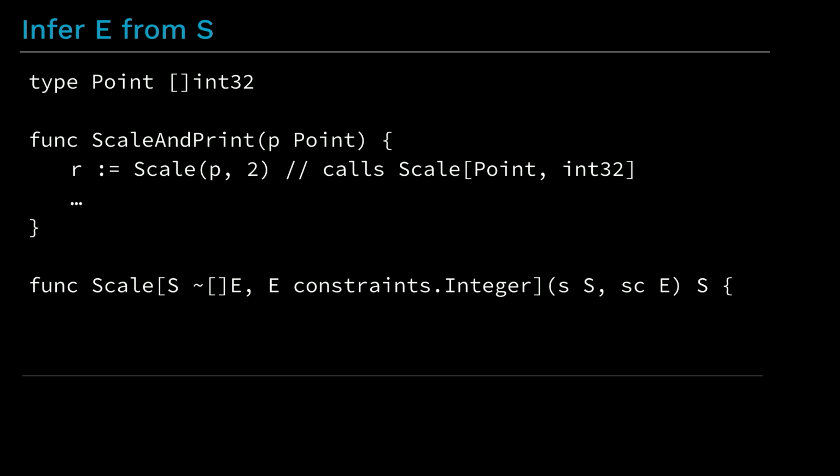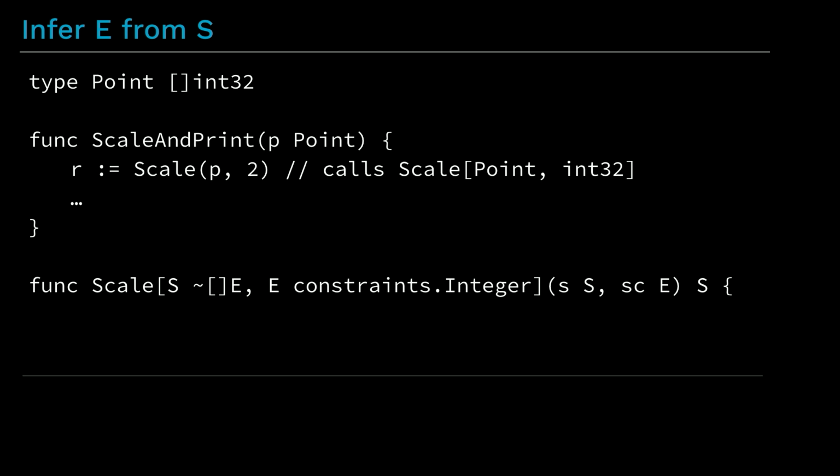So let's put it all together. In the call to scale, p is a Point whose underlying type is slice of int32. Function argument type inference uses the argument lowercase s to infer that the type argument for uppercase S is Point. That matches the tilde slice of E. Remember that tilde slice of E means that the type argument can be anything whose underlying type is a slice of some element type. In this example, the untyped constant 2 doesn't tell us anything using function argument type inference. So the compiler then applies constraint type inference.